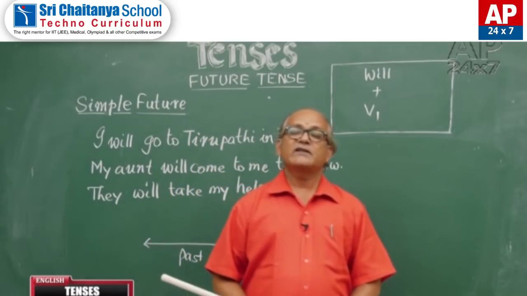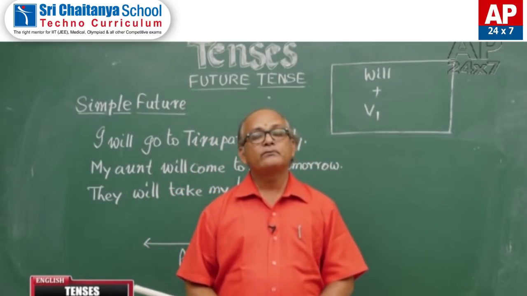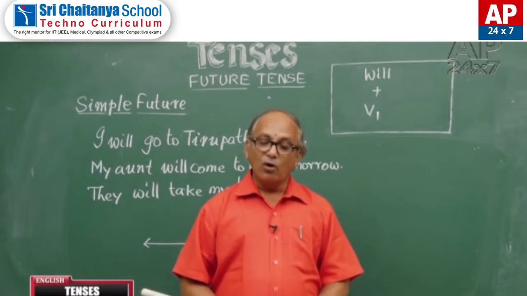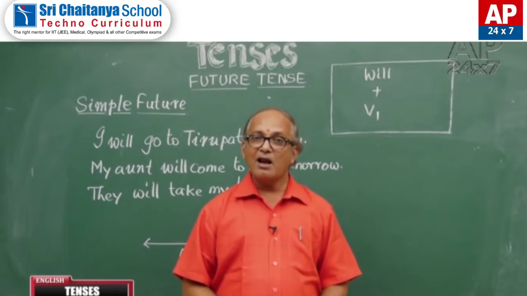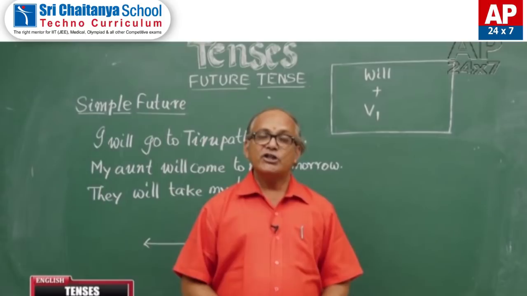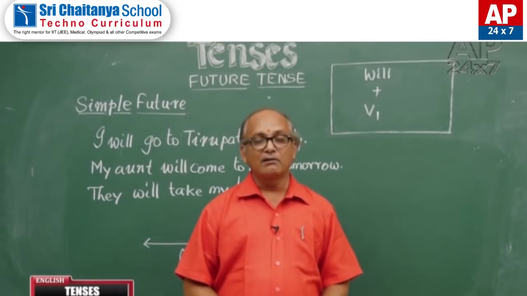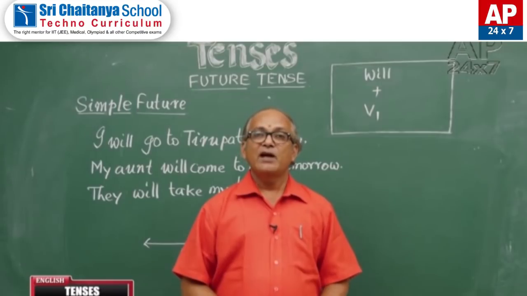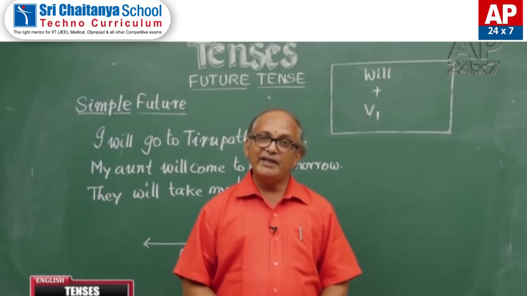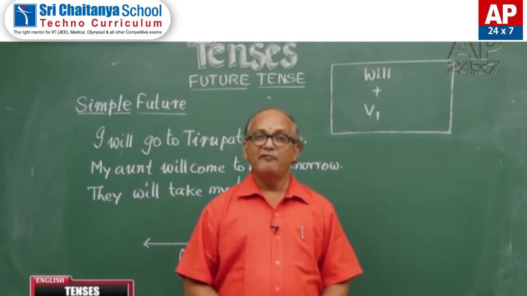So, simple future is nothing but will plus V1. Here we have to discuss one very important point. In some of the old grammar books, we can see the use of shall and will. Shall is used for I and we, and will for the other subjects like you, he, she, it, they. But this is a very old phenomenon. Nowadays, for I and we also we are using will.